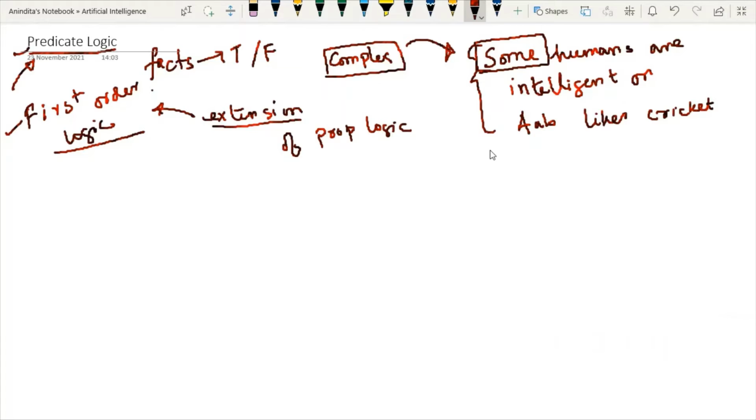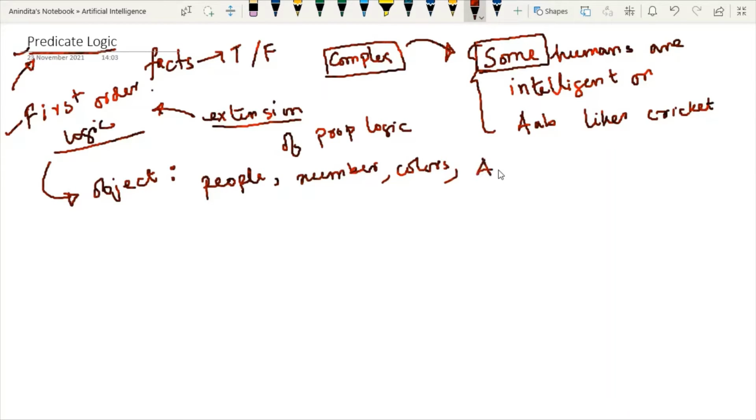Whenever we are talking about first order logic, first we have to understand what concepts it follows to represent things in the real world. The first concept is known as object. So in first order logic, what is the concept of object? If I am talking about people, numbers or colors, or some A, B, C, something like this, all these concepts are considered as objects in first order logic.